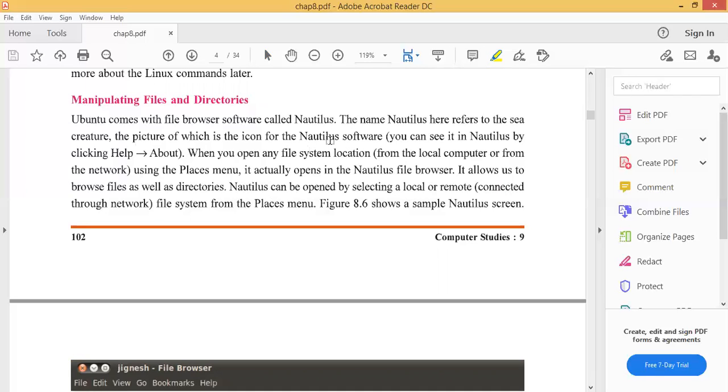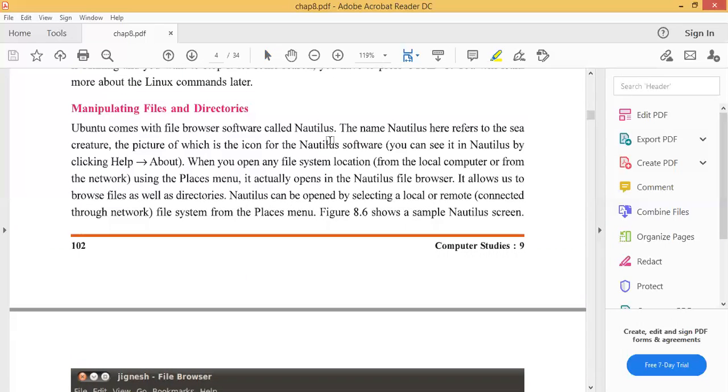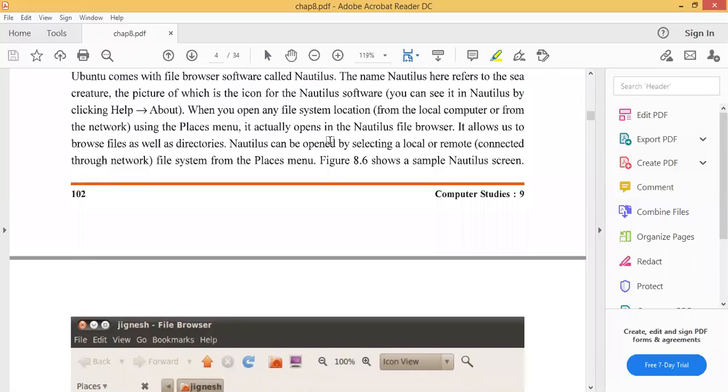What is Nautilus? Search in Google. Now you are aware, you are searching multiple things with the help of Google. When you open any file system location from the local computer, from another, or from the network, using the Places menu, it actually opens the Nautilus file browser. What is a browser? Did you know about this? This word is new for you. A browser is software which we use to run the internet. Without a browser, we are unable to work with the internet.